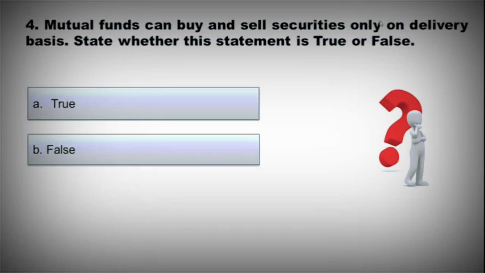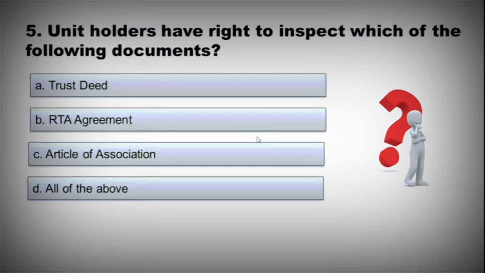Mutual funds can buy and sell securities only on delivery basis. State whether the statement is true or false. So the right option is option B, false. Unit holders have the right to inspect which of the following documents? A. Trust deed. B. RTA agreement. C. Article of association. D. All of the above. So the right option is all of the above.